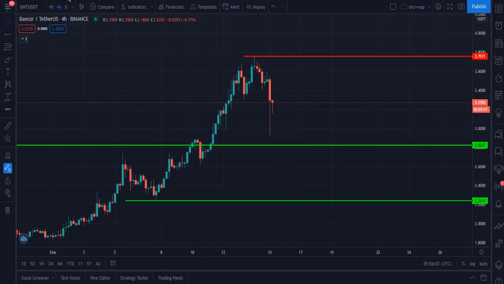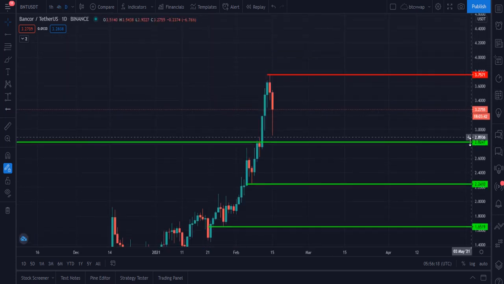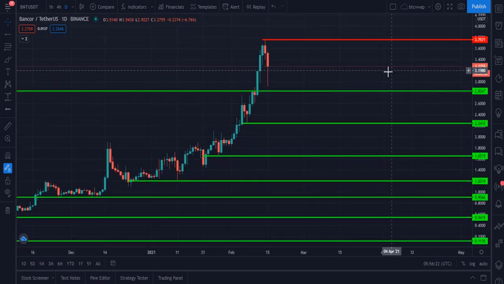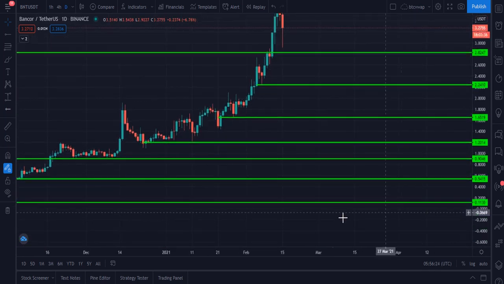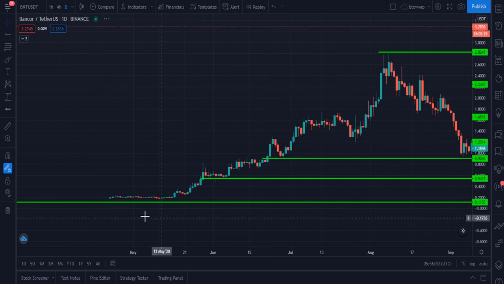Let me show you the chart of this token. Here you can see this is the Bancor US 4-hour Binance chart. This is the all-time high, 3.75 in the Binance chart, and let me show you the all-time low in the Binance chart. These are some support levels, and this is the resistance level, and here you can see this is the all-time low at $0.1.